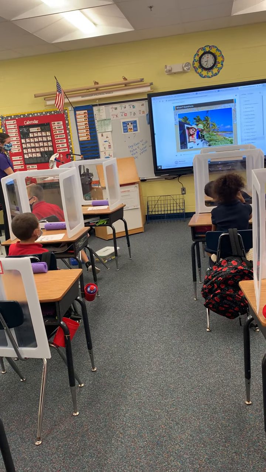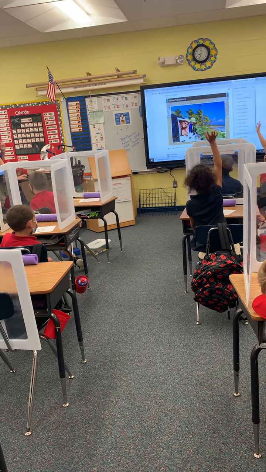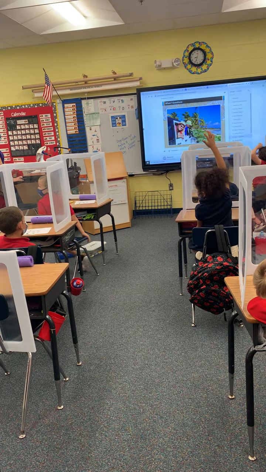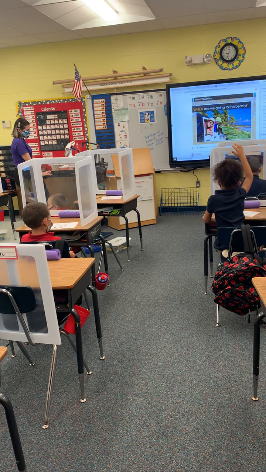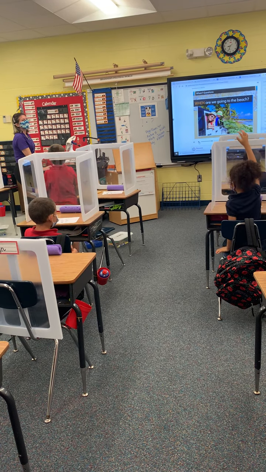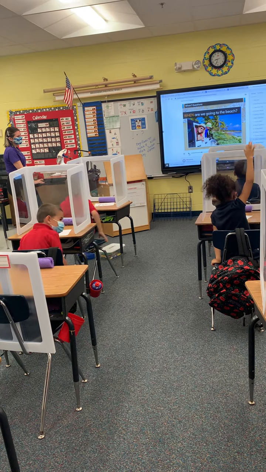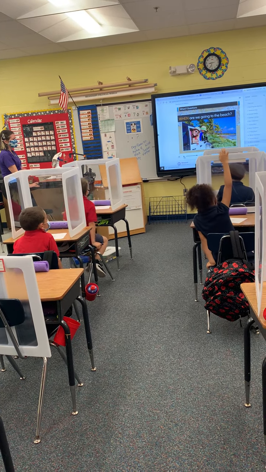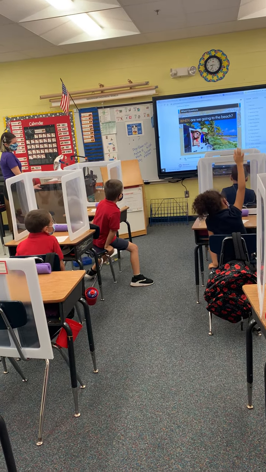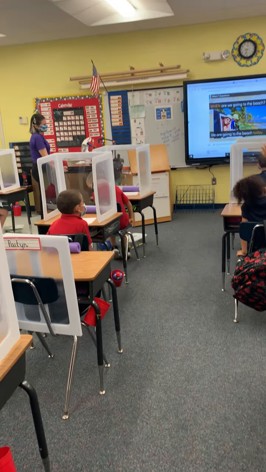Questions that begin with the word when ask about the time something happens. An example of a when question is, when are we going to the beach? We can use the details in the picture to answer the question. We're going to the beach today.